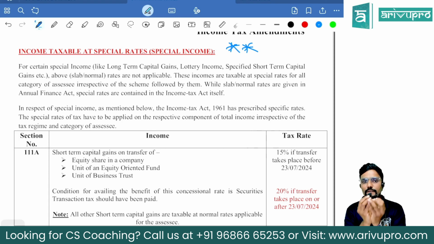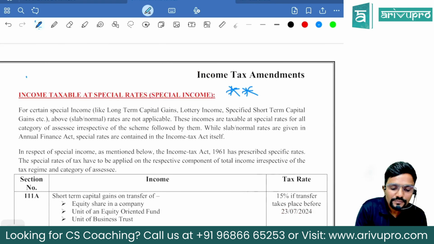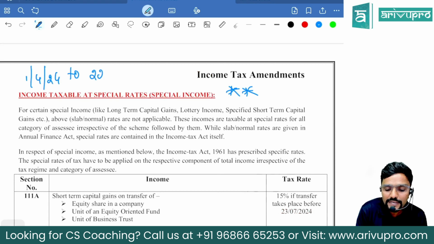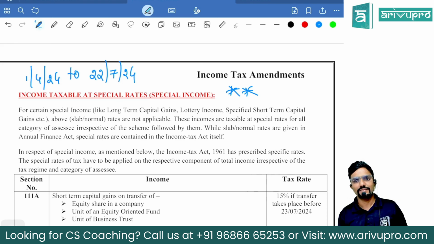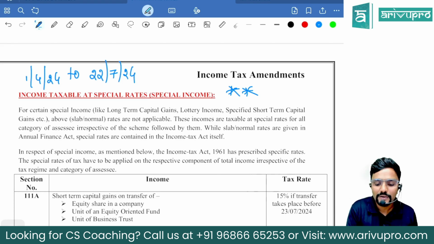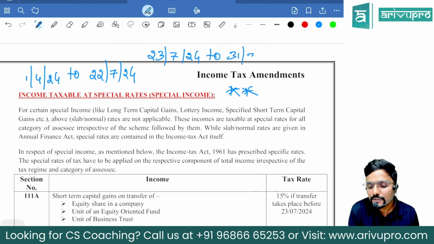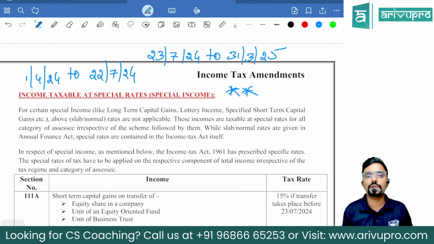Because guys, wherever changes have happened, this is about the special tax rates with respect to capital gains, special income. So in respect to that, from 1st April 24 to 22nd July 24, the old rates will continue. The change happened from 23rd July. So from 23rd July to 31st March, the new rates are applicable.